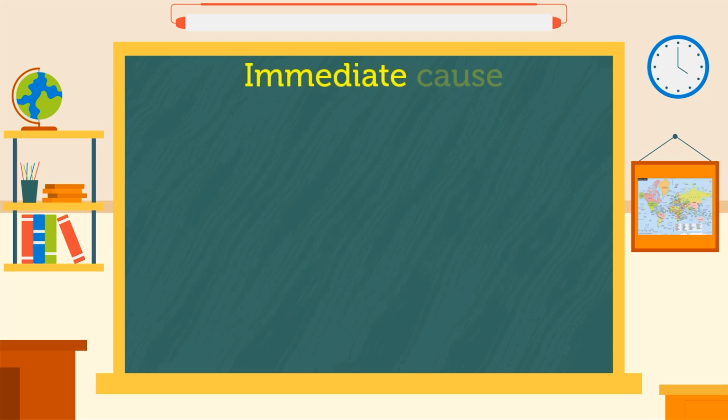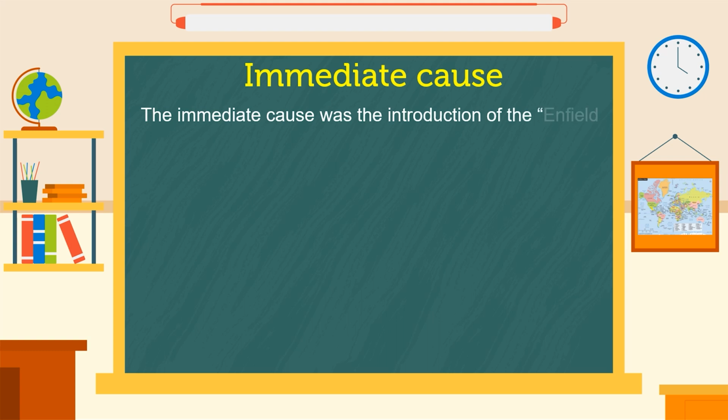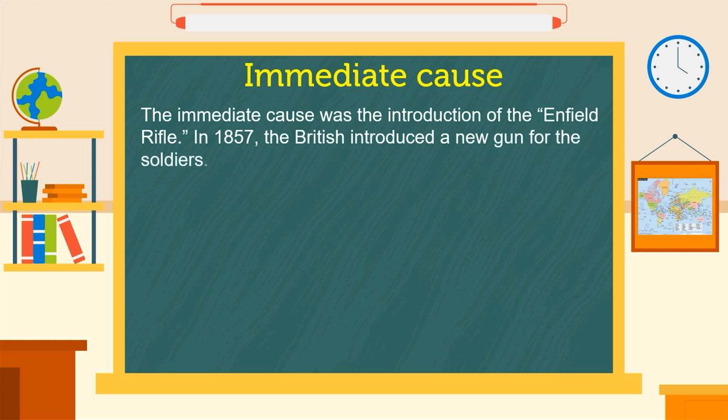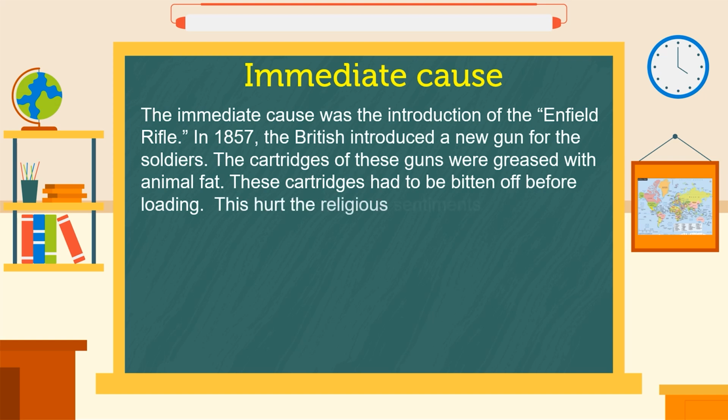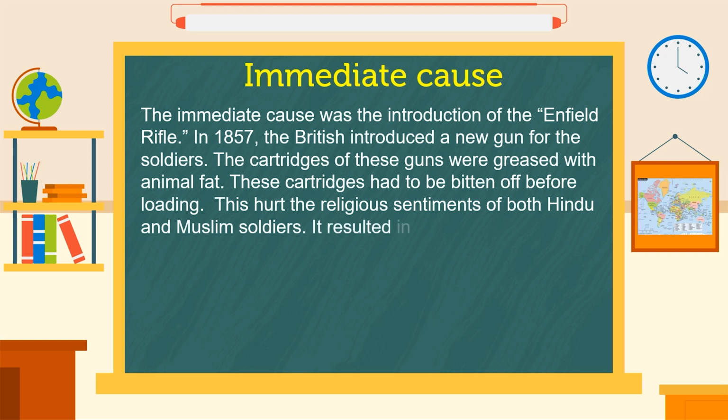Immediate cause. The immediate cause was the introduction of the Enfield rifle. In 1857, the British introduced a new gun for the soldiers. The cartridges of these guns were greased with animal fat. These cartridges had to be bitten off before loading. This hurt the religious sentiments of both Hindu and Muslim soldiers. It resulted in a lot of anger and frustration among them.